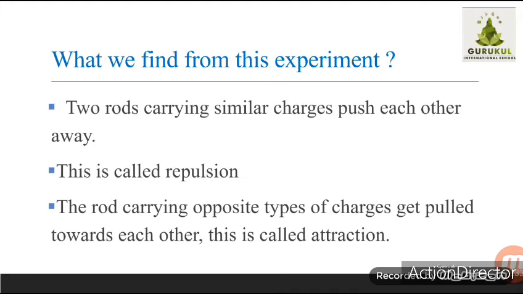Okay, so what we find from these experiments, let us revise. Two rods carrying similar charges push away each other, this is called repulsion, and the rods carrying opposite types of charges get pulled towards each other, this is called attraction. The scientist Benjamin Franklin named these electric charges, whatever positive and negative charge we are calling them now; they were named by the scientist Benjamin Franklin.